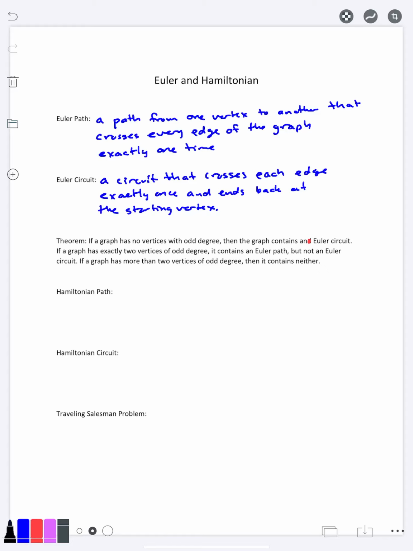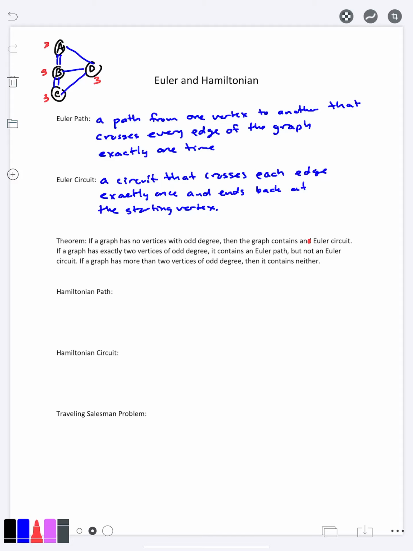So if you were to look at the bridges of Königsberg example that we've seen over and over again here, and I'm going to write down the degrees at each vertex here. And you see I have four different vertices that all have an odd degree. That means that we have more than two that have an odd degree.